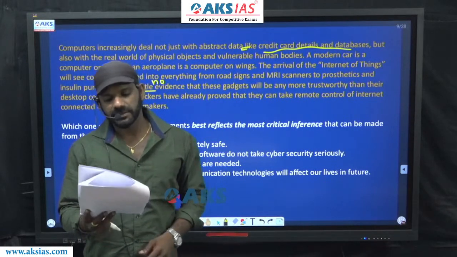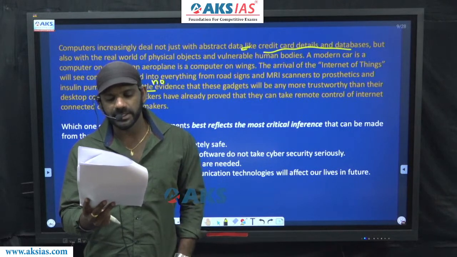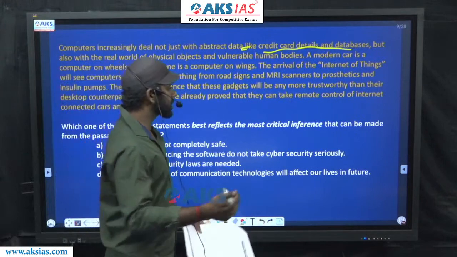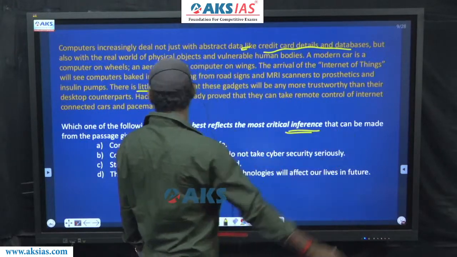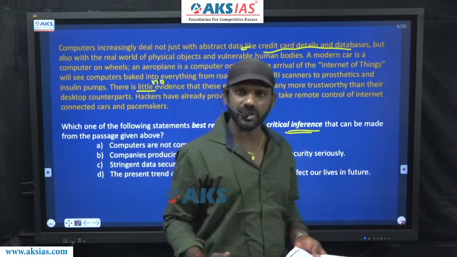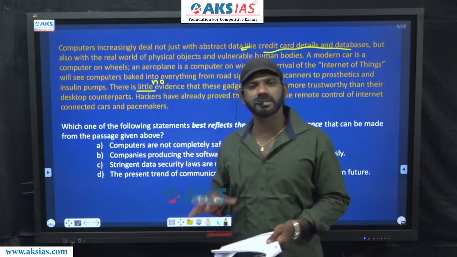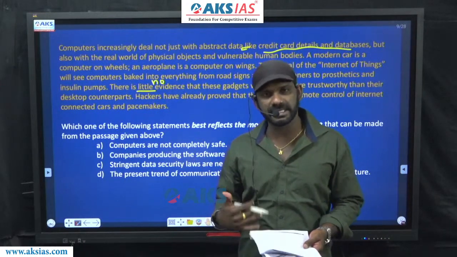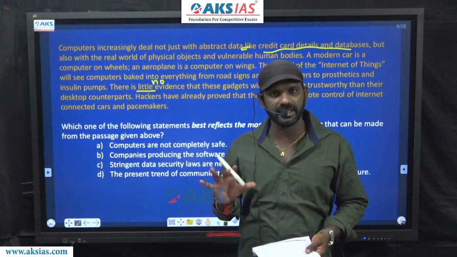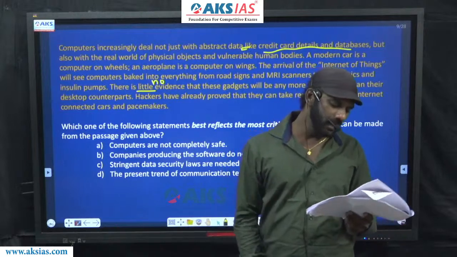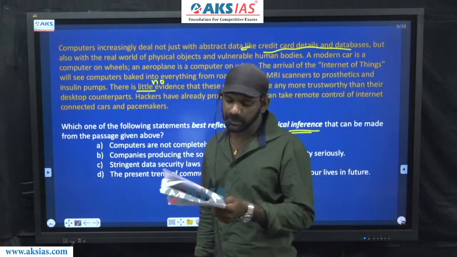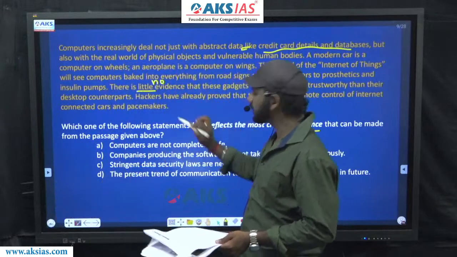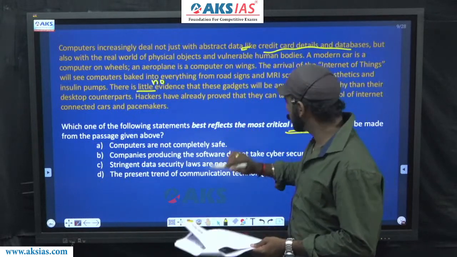Come to the question. Which one of the following statements best reflects the most critical inference that can be made from the passage above? This is an inferential question. No detail in any option must go beyond the paragraph. The option that we select as the answer must be given there in the paragraph. Come to 1. Computers are not completely safe. We have examples and details given there in the paragraph to state this one.